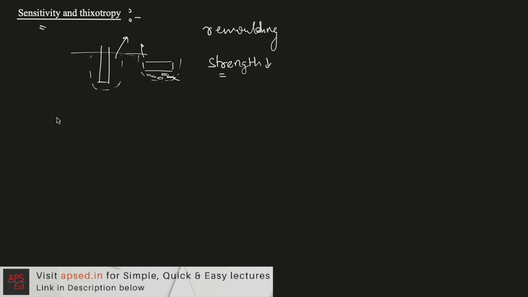If we talk about how we calculate it, sensitivity is defined as the unconfined compressive strength of the undisturbed sample divided by the unconfined compressive strength of the remolded sample. The unconfined compressive strength test we study in shear strength of soil.